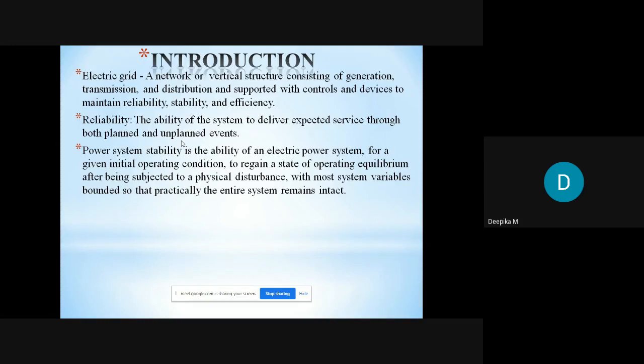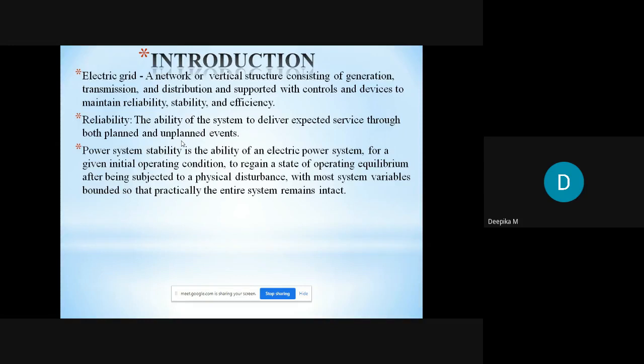That means an unexpected event has occurred, but the system should regain its initial condition once the event is cleared. That is called a stable system. If an unplanned event occurred, when the system regains its normal condition, the system should operate with the initial normal conditions.